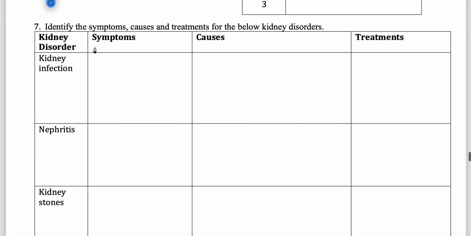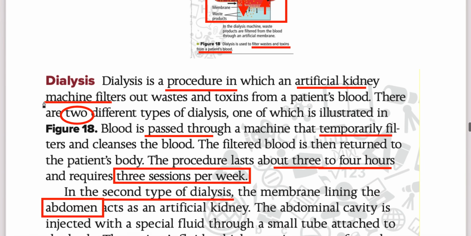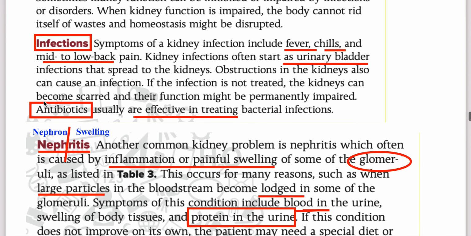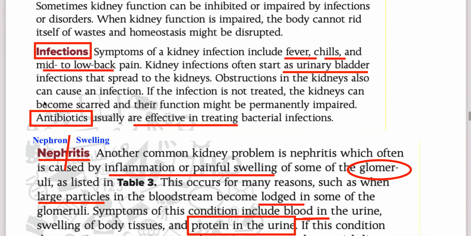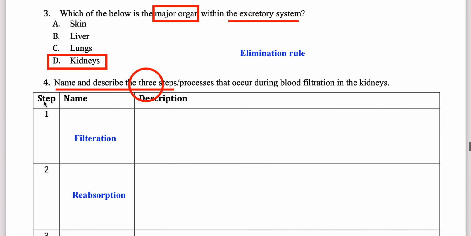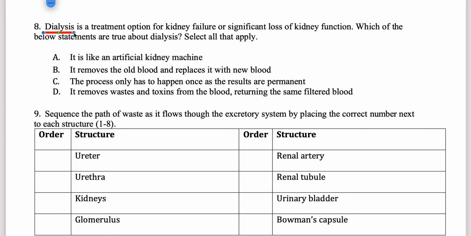What are the symptoms, causes, and treatments of these 3 problems? So we have done all these over here. So infections, nephritis, and kidney stones. Please read them one more time so that you can answer this question. Okay, a few more. Dialysis is a treatment option for kidney failure or significant loss of kidney function. Which of the below statements are true? This is very important, boys. They say that are true or not true. Select all that apply.